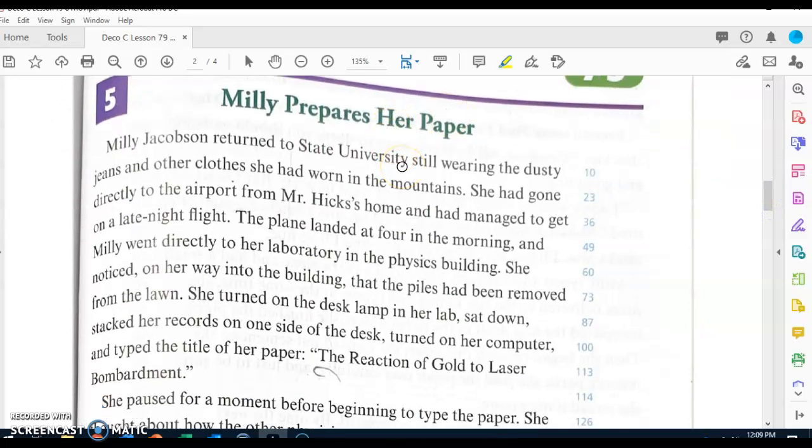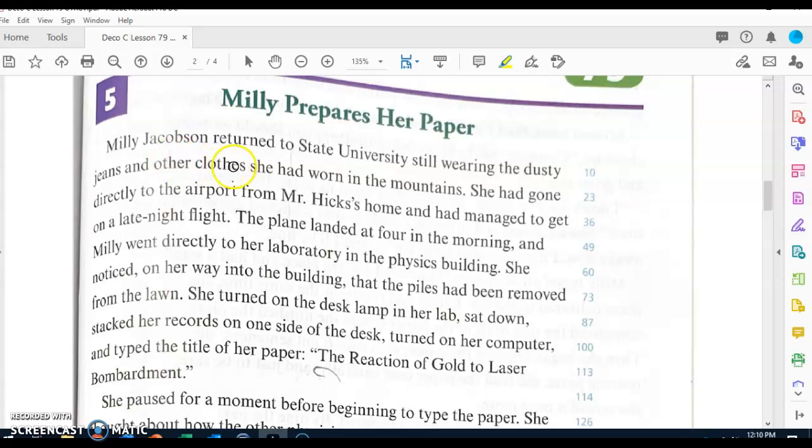Let's go ahead and look at part 5. We're going to read the story. Everybody should be looking at part 5. Remember, the error limit for this story is 12. The title of the story is Millie Prepares Her Paper. Make sure we're following along, boys and girls.